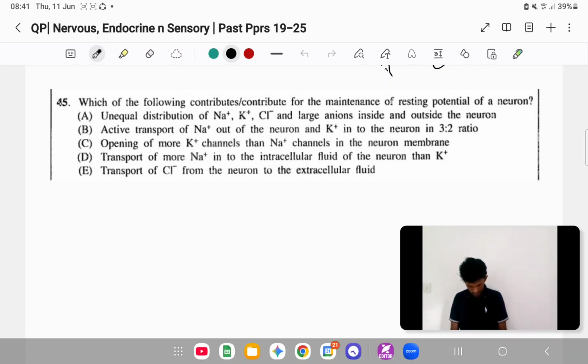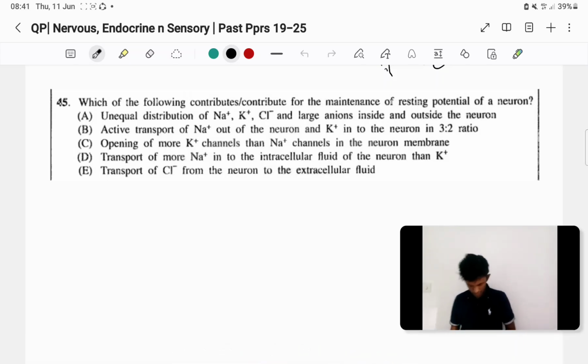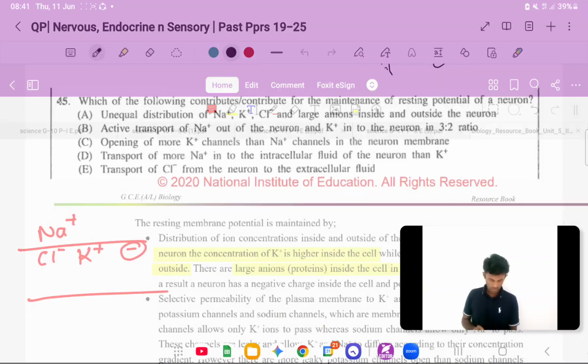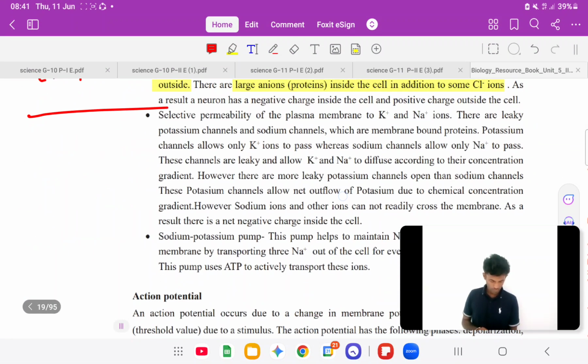Then B, active transport of sodium plus out of the neuron and K plus into the neuron in 3:2 ratio. Is that correct? Sodium plus actively transported out of the neuron, K plus into the neuron, right? So we'll go for that.